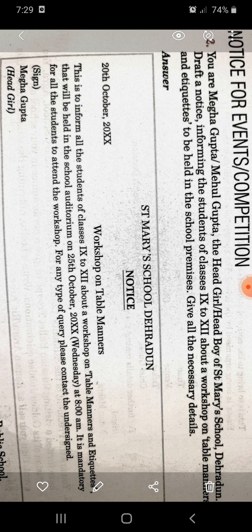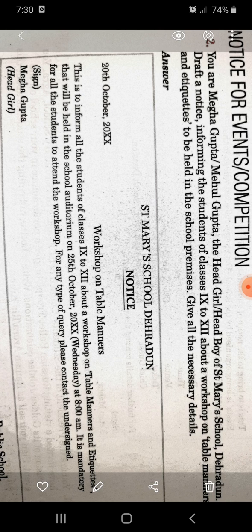So it will be held in the school auditorium. Where? In the school auditorium. And when? On 25th October 2020. On which day? Wednesday. At what time? 8 a.m.